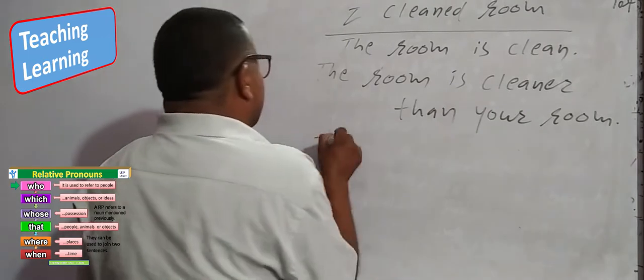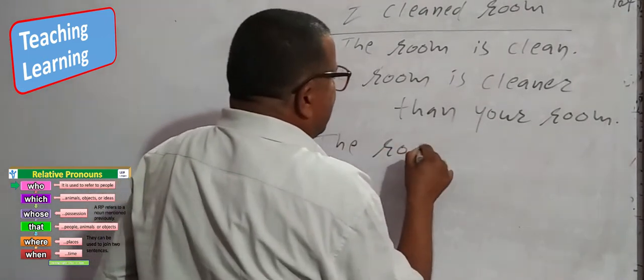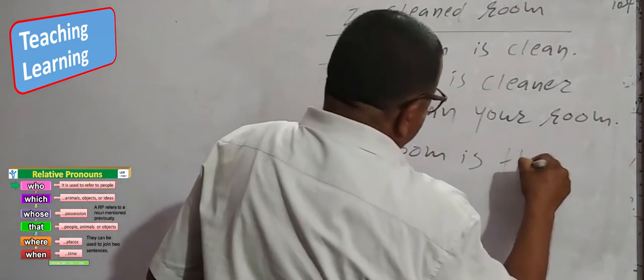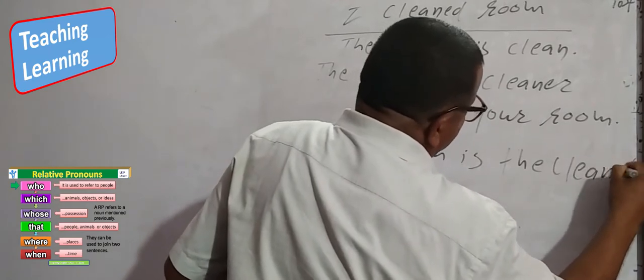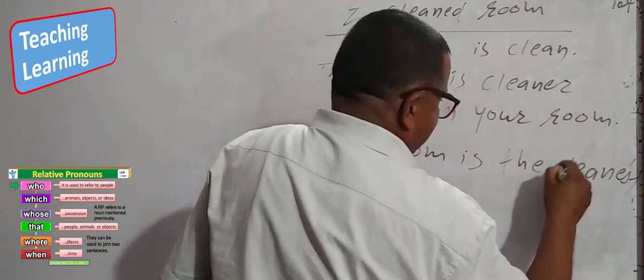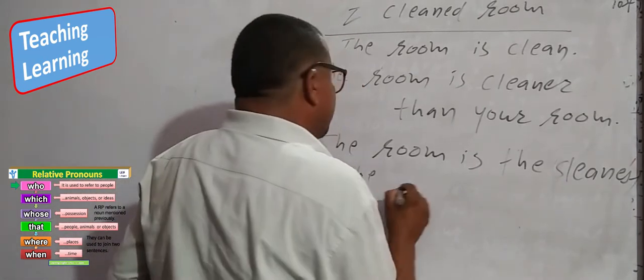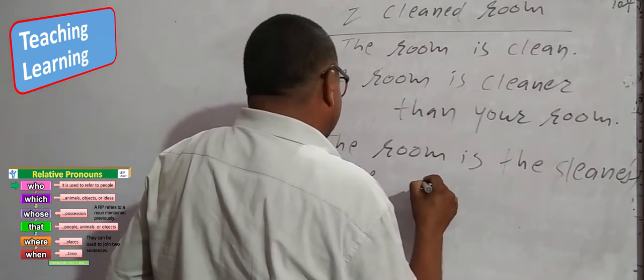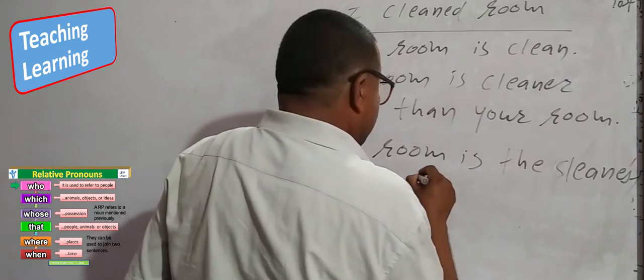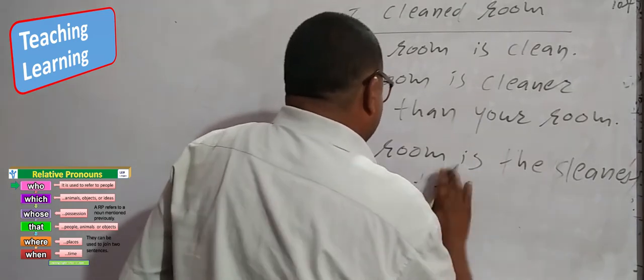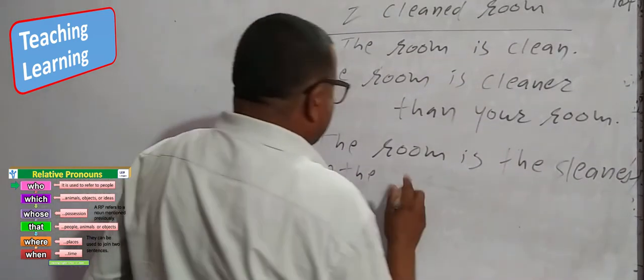Look here. The room is the cleanest in the house, apartment, whatever.